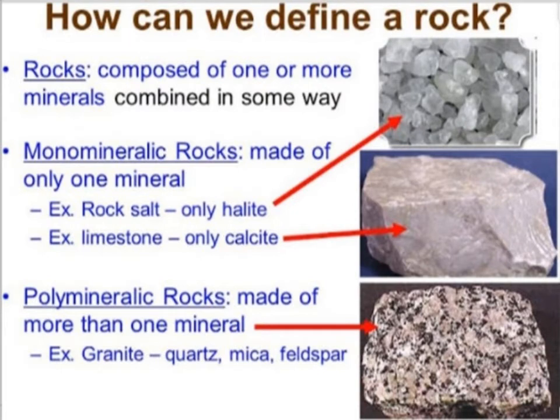How can we define a rock? Rocks are composed of one or more minerals combined in some way. So they are monomineralic rocks and polymineralic rocks. Monomineralic rocks are made up of only one mineral, and polymineralic rocks are made up of more than one mineral. Examples of monomineralic rocks are rock salt and limestone. Rock salt is made up of only halite and limestone is made up of only calcite.